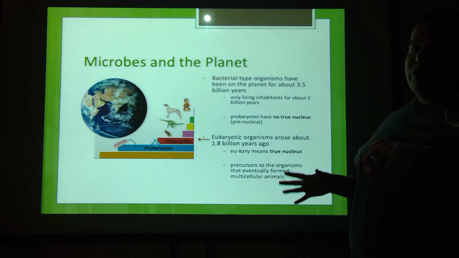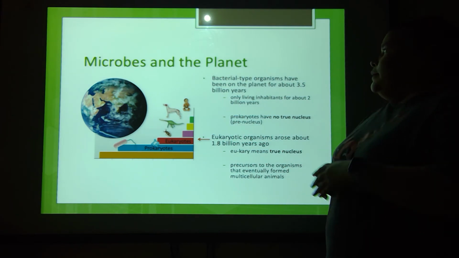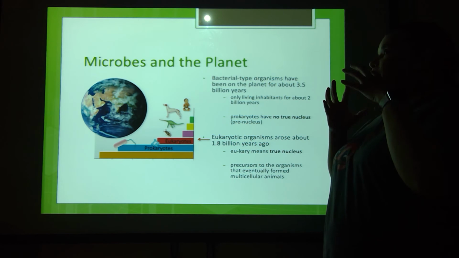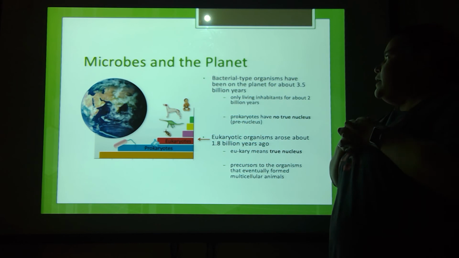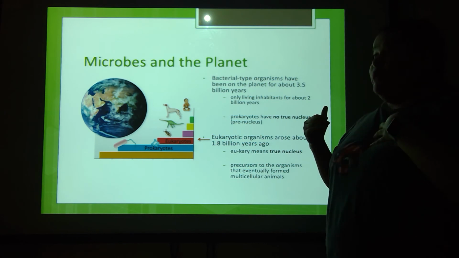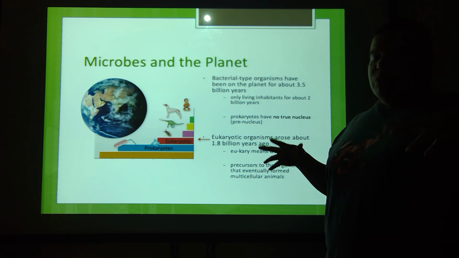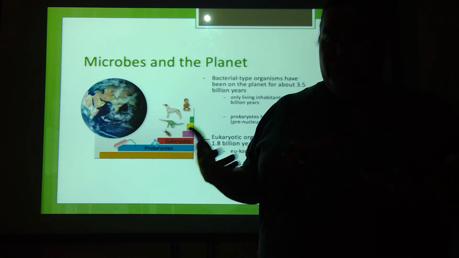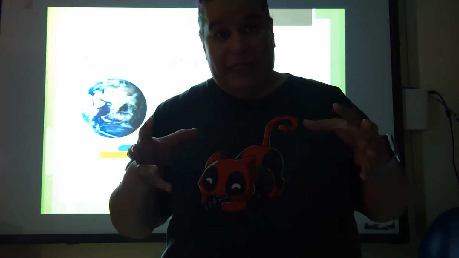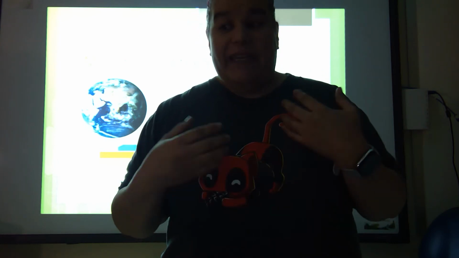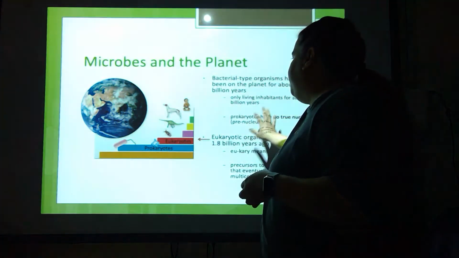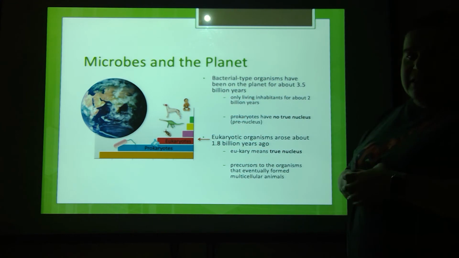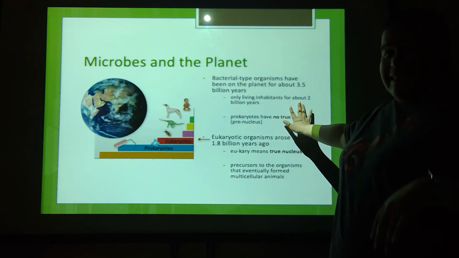Okay, so microbes and our planet. Bacteria, the small, teeny tiny microscopic organisms, have been on our planet for about 3.5 billion years. When we talk about the primordial ooze, when our planet was first coming into itself, the first life forms were actually microscopic. They were bacterial because we didn't have the complexity built into our genomes yet. So they were the only living inhabitants on the planet for about 2 billion years.